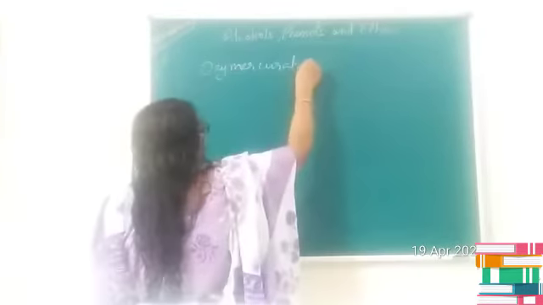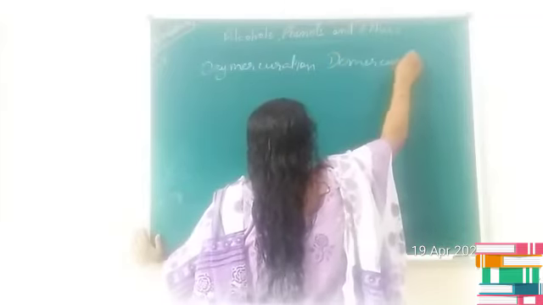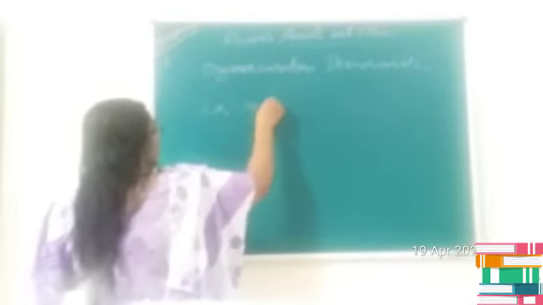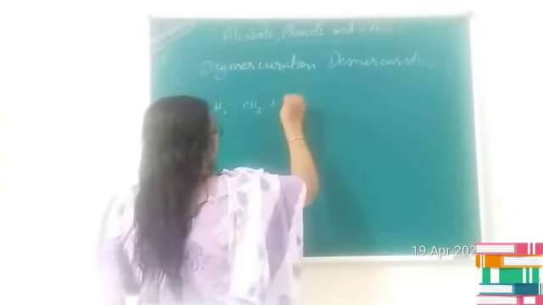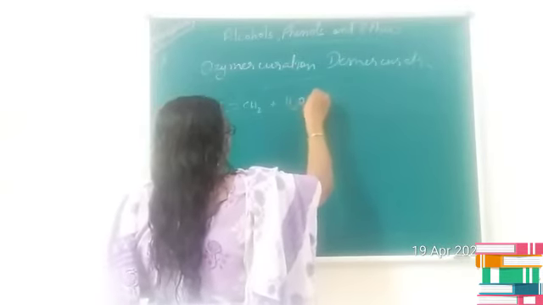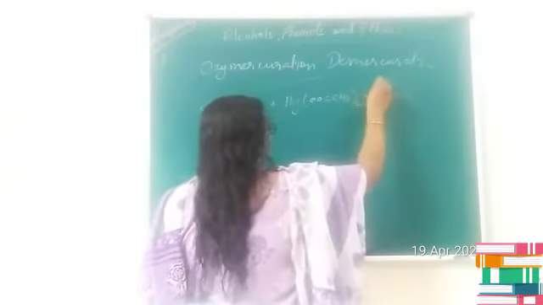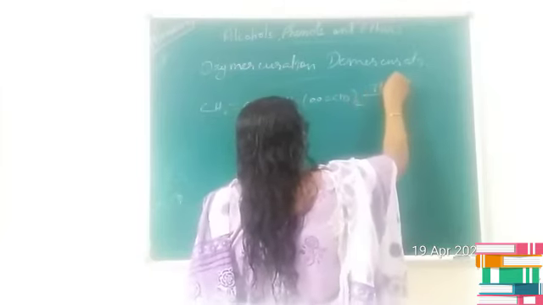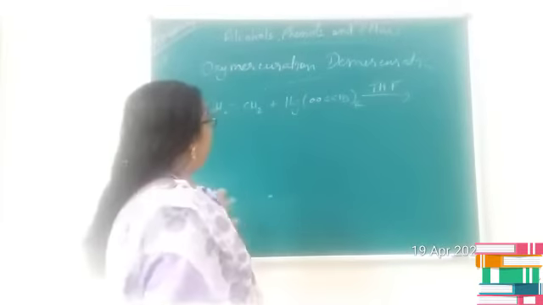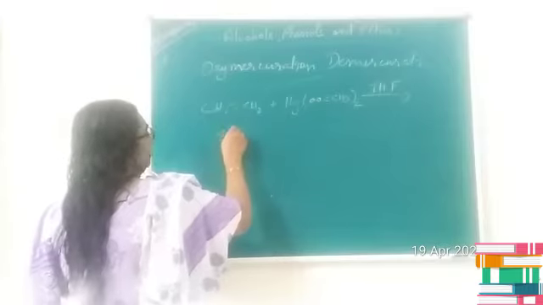Now the next method is the oxymercuration demercuration process. In this case, alkene, CH2=CH2, undergoes reaction with mercuric acetate in aqueous medium in presence of tetrahydrofuran, THF, and produces an unstable compound.